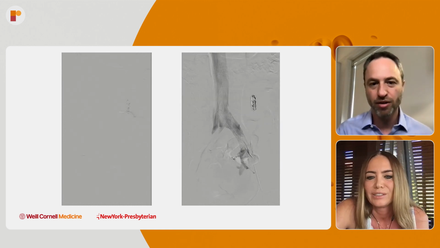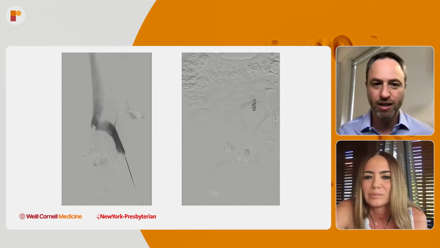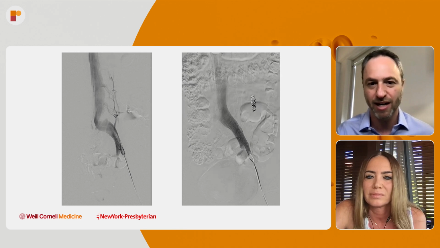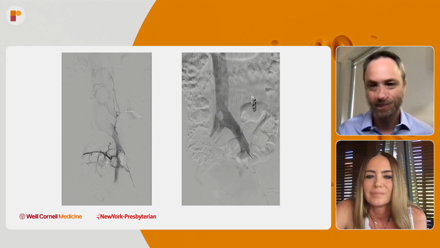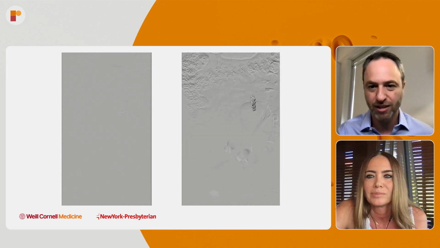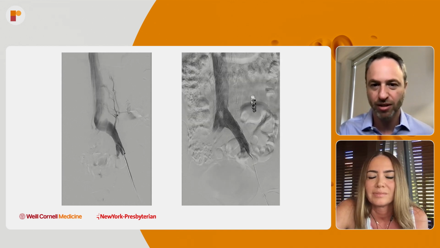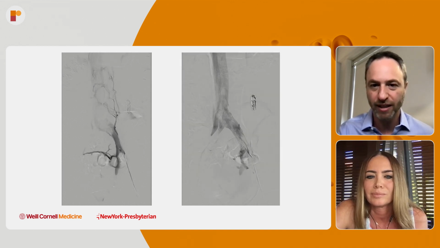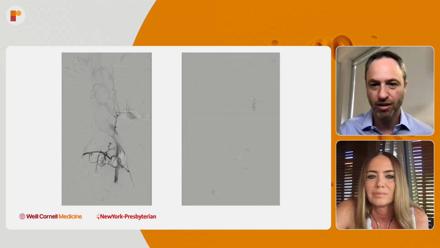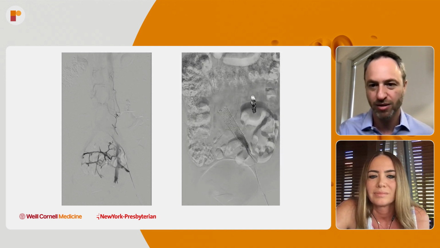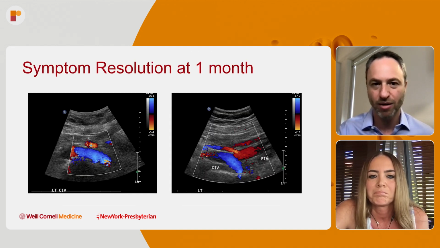The collaterals are small, although the pelvic reservoir seems to be crossing across to the right side and emptying through the right. And here, in the second image, you can see placing a stent in this patient, resolving that obstruction. Maybe there's a little less collateral filling after the stent placement, a little less reflux into the pelvic reservoir as well. So it seemed to be making her better. At 1 month, her symptoms were completely resolved. Here are some post-stenting ultrasound images.